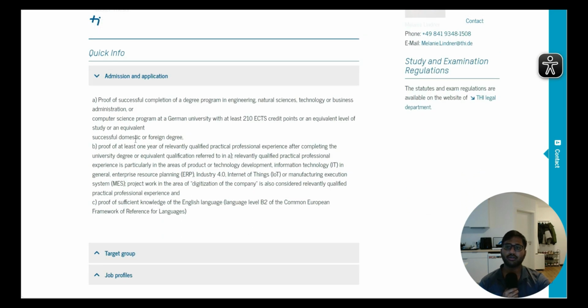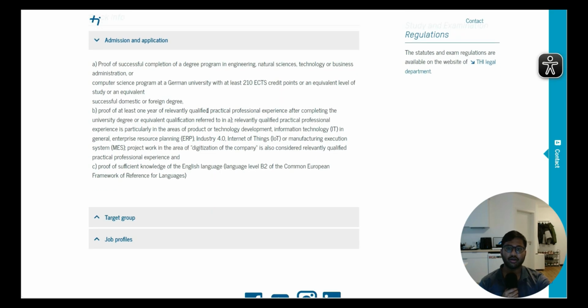Then in order to get into this particular admission or this particular college, what are the things that you need to know? We already know you need to have a degree with at least 210 ECTS, in business, computer science, mechanical, electrical, whichever the course. They will just check your degree, and based on that they will give you the admission. You need to have a grade of at least 2.5 or better, and proof of at least one relevant practical profession. You need to have at least 1 year of practical experience in order to apply for this particular course.